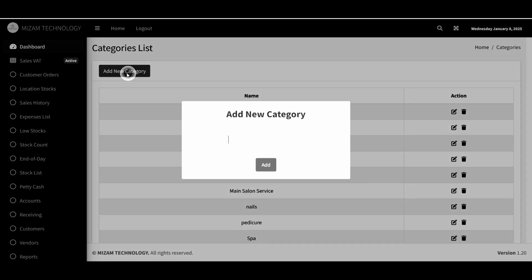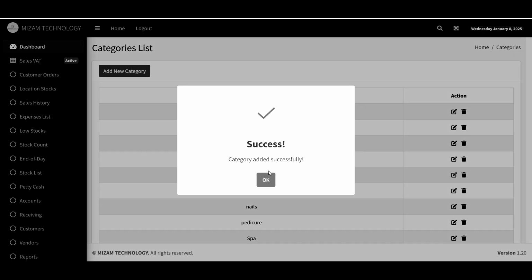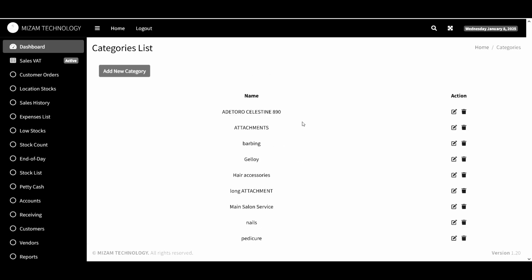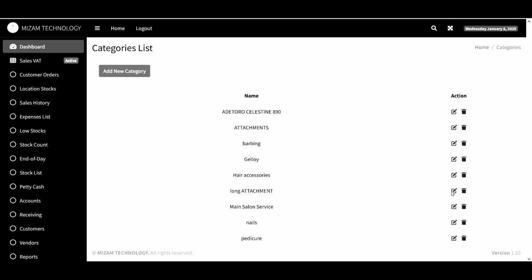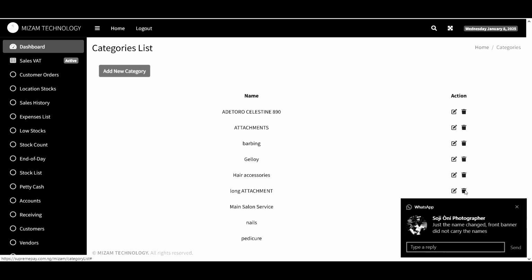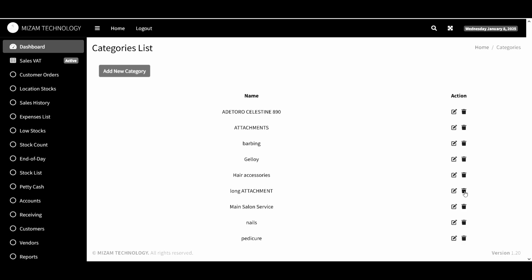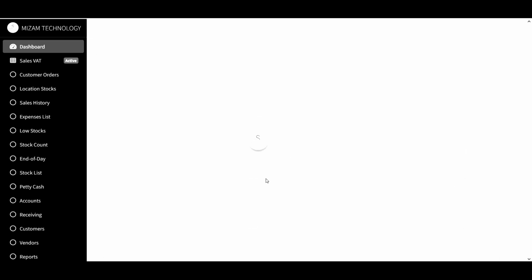So from there, let's say long attachment. So click on add, then successfully added. Now from here now, you will see where we have long attachment. So from here now, if you want to remove this particular category, you can trace it, or if you want to edit it, just click and edit. Then we also have this. If you want to delete, you can also delete it. So that's what you have.